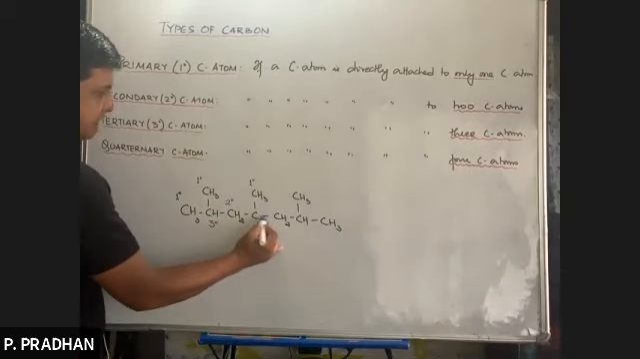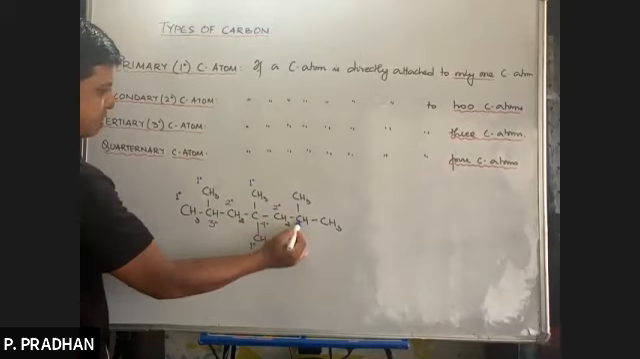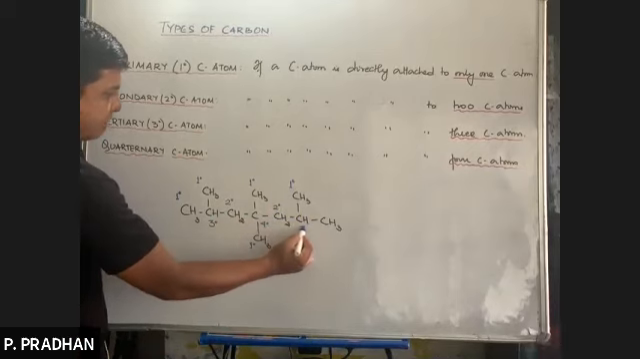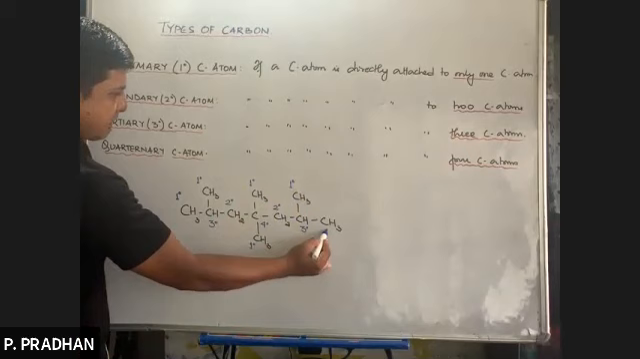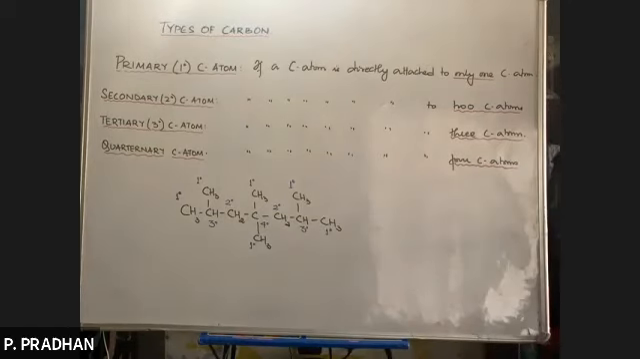This carbon is directly attached to 2, so 2 degree. This carbon is directly attached to 1, so 1 degree. This carbon is directly attached to 3. Look, this carbon: 1, 2, 3. This carbon is directly attached to 1. That's it, as easy as that. Got it? So we can easily classify the carbons as primary, secondary, and tertiary.